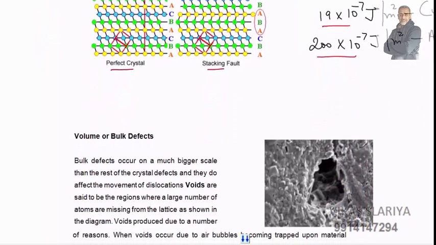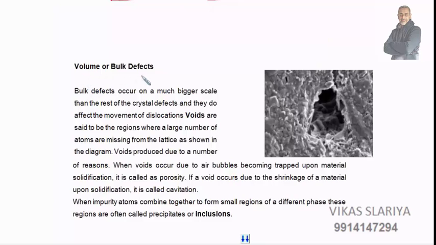Similarly, we have volume or bulk defects. Volume and bulk defects occur on a much bigger scale than the rest of the crystal defects, and they affect the movement of dislocations. Voids are regions where a large number of atoms are missing from the crystal lattice, due to a number of reasons. It can be due to air bubbles becoming trapped upon material solidification, which is called porosity. If a void occurs due to shrinkage of metal, it is called cavitation. When impurity atoms combine together to form small regions or different phases, these regions are called precipitates or inclusions.